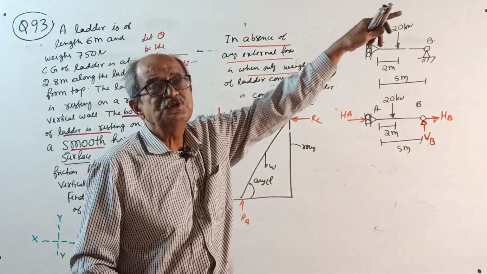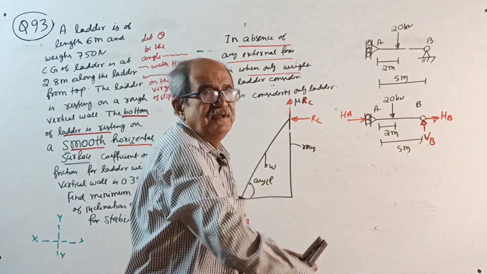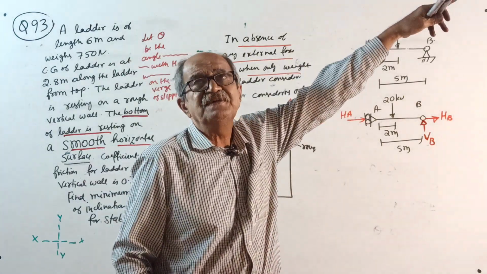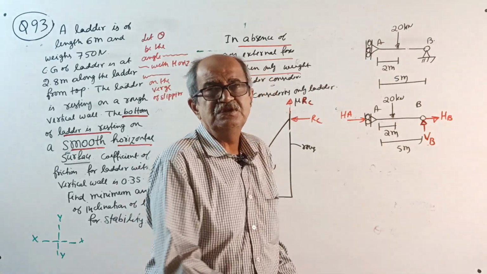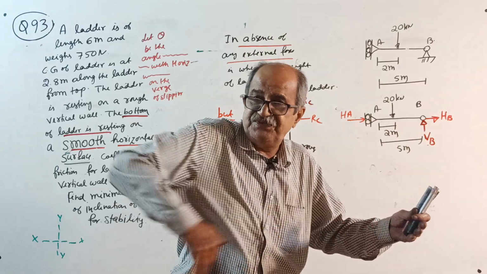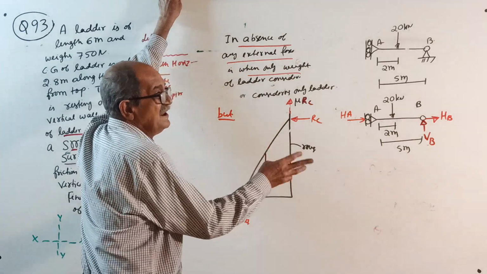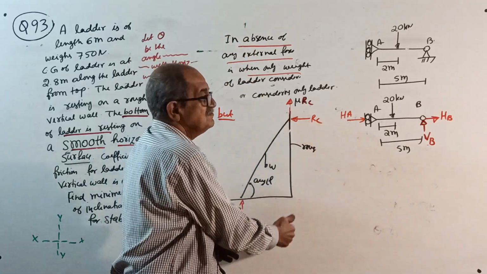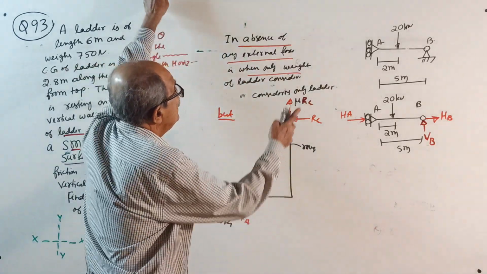But if the wall is smooth, but the ground is rough, yes, it will lean there, and the friction here will prevent it from slipping. But whatever roughness you give the wall, if the base is smooth, the ladder will not stand. The moment you place it, it will slip. That's why the only possible way to place the ladder is to make it lean on the wall. Take the ladder vertically and put it here. That's the only chance. Now I will tell you why I wrote this one.